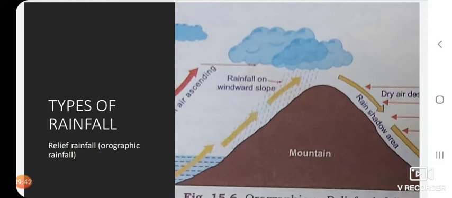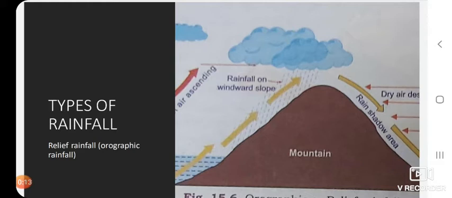Children, as the wind rises upwards, it contains a lot of moisture and sheds a lot of rainfall as it moves up the mountain region. As it travels to the other side of the mountain region, there is a loss of moisture, and when the winds descend there is less rain. That area is known as the rain shadow area. So this is known as relief rainfall.